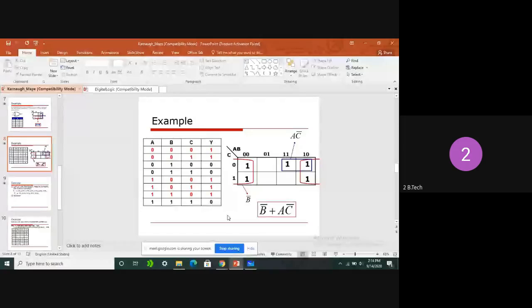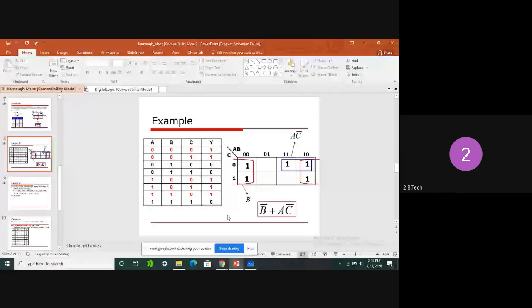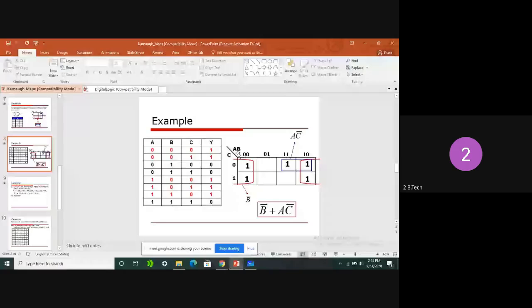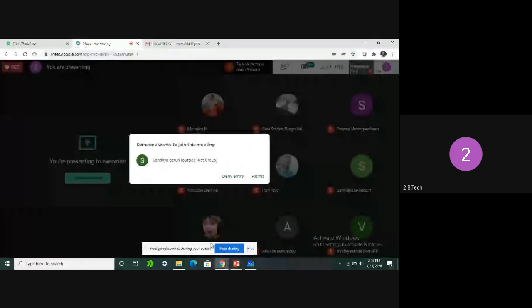So everyone note down the truth table. Or everyone note down the truth table only. So don't write this K-map. If everyone completed, please let me know so that we can start our solution.